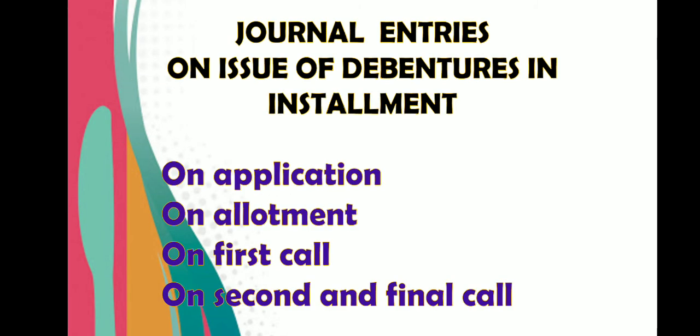Now let us understand journal entries on issue of debentures in installments. In case of installments, the company may receive application, then allotment is made to the debenture holders, then first call, second call and final call. In this way there may be many calls. So application, allotment, first call, second call, etc. These are the different installments. Let us understand journal entries in this case.